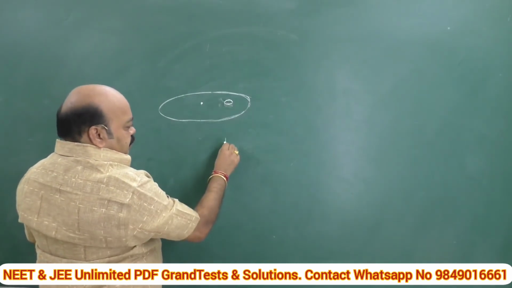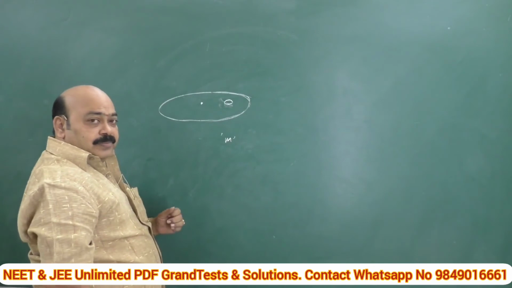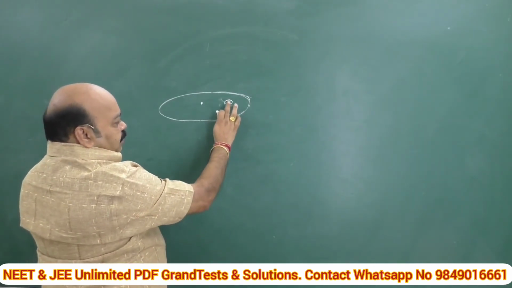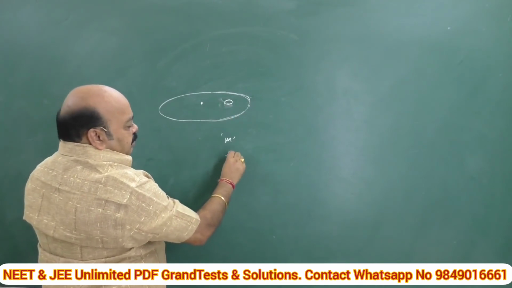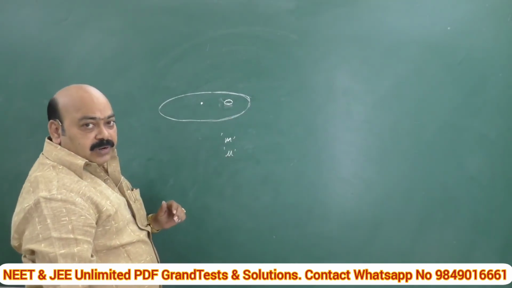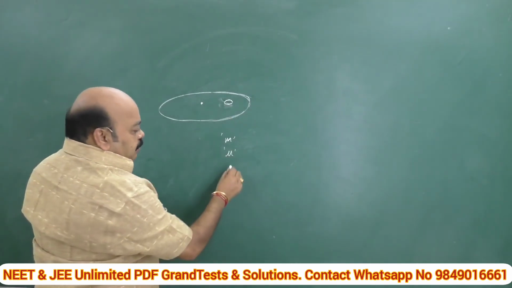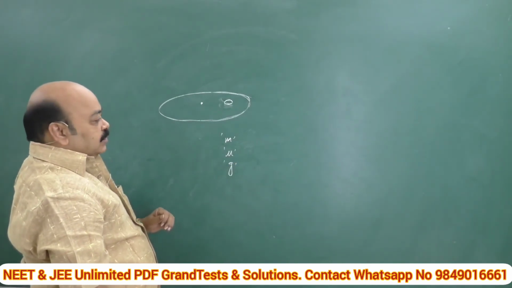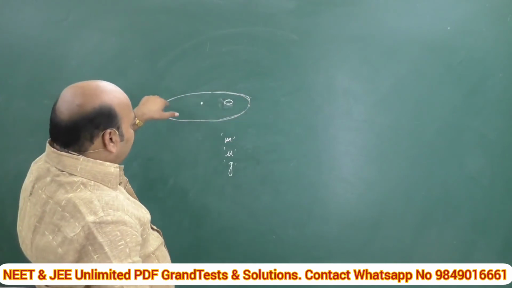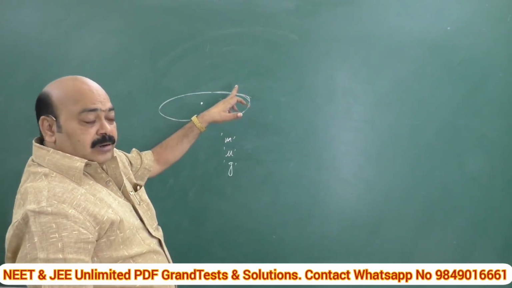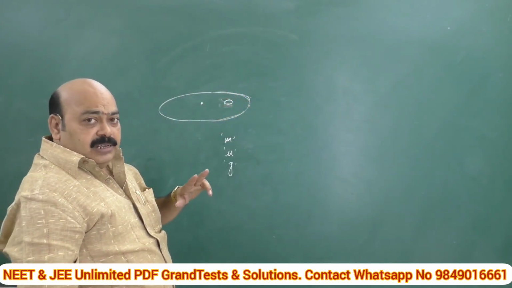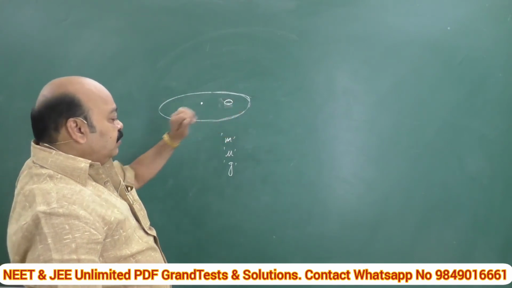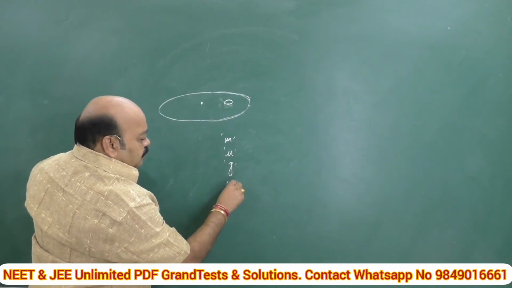Its mass, m. Since the gramophone record is a rough surface, let mu be the coefficient of friction between these two, g the acceleration due to gravity at this place, and since it is in rotatory motion, either linear velocity which acts tangentially, or angular velocity, that is omega.